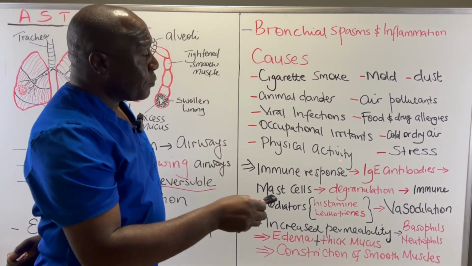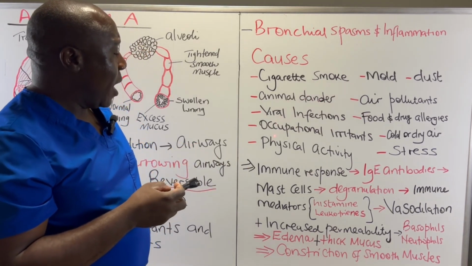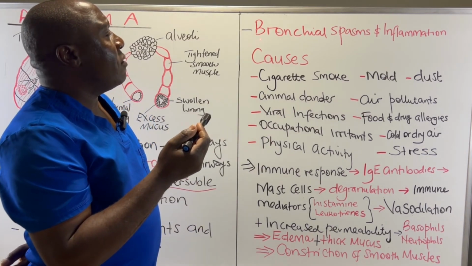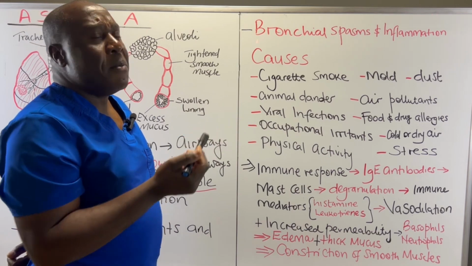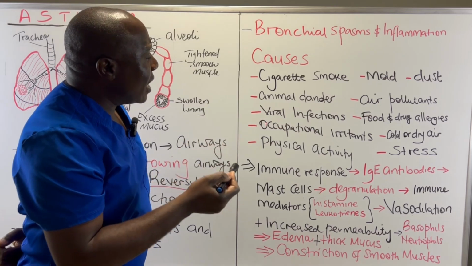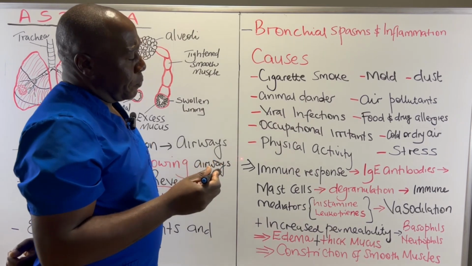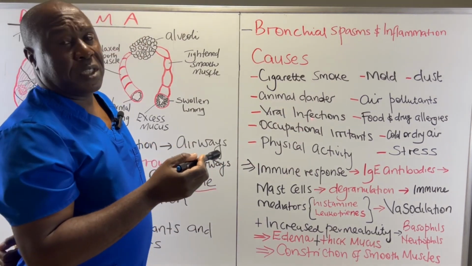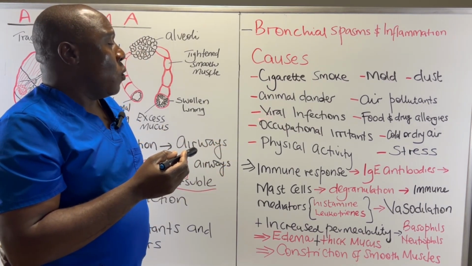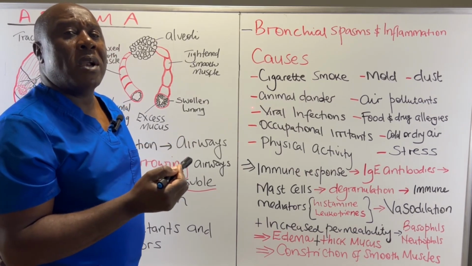So these are some of the risk factors that can expose one to asthma. Now, what normally happens? We have just said that when we have bronchospasms and inflammation, we have an asthmatic attack. And these bronchospasms and inflammation are a result of these irritants and the risk factors that we have just seen. So what normally happens? When a person is exposed to an irritant, we have an immune response. Our immune systems normally respond.